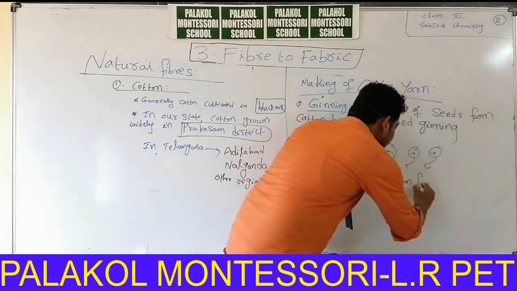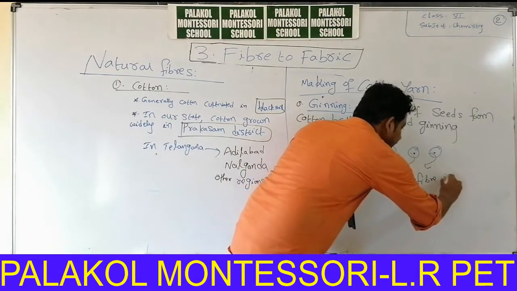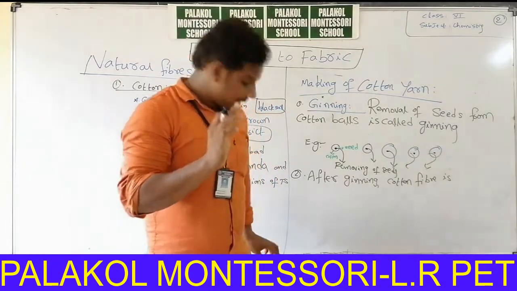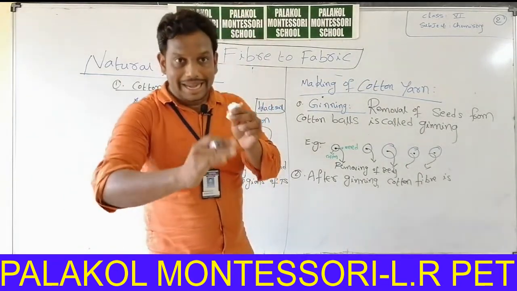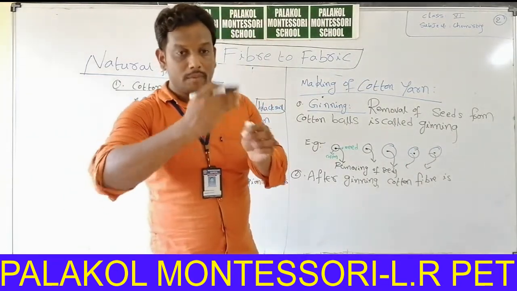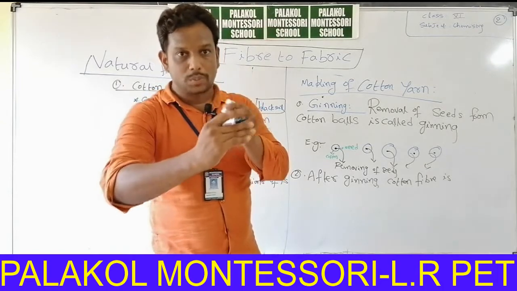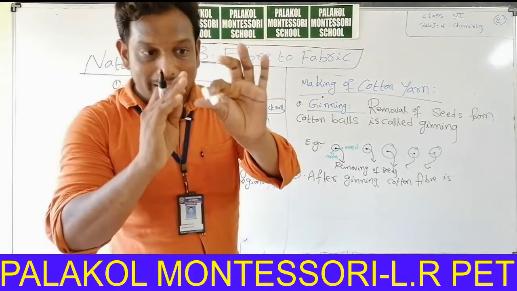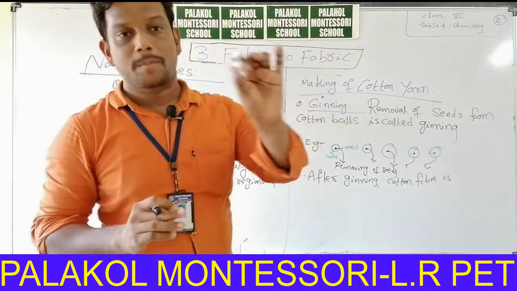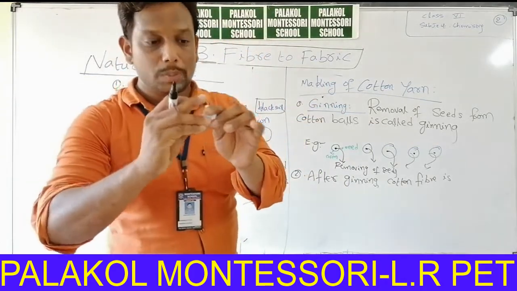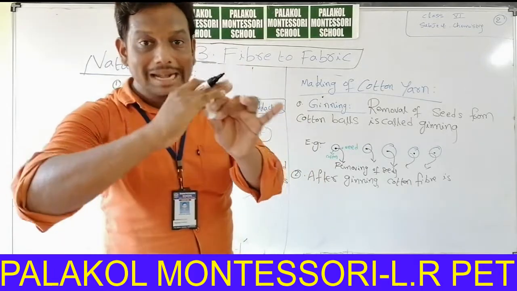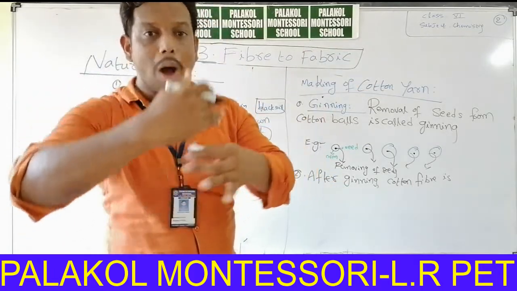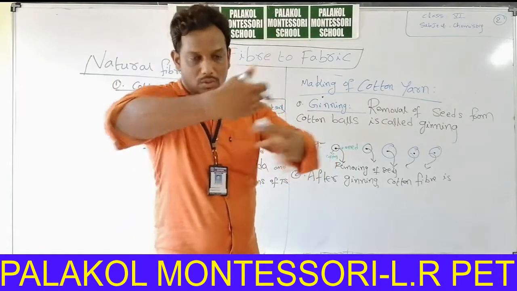After ginning, this cotton fiber is cleaned by using water, and also washed and combed. Combed is duvadam in Telugu.